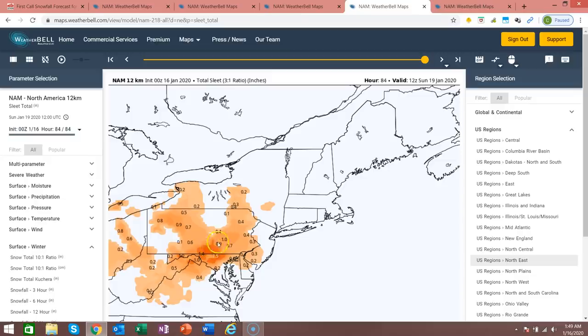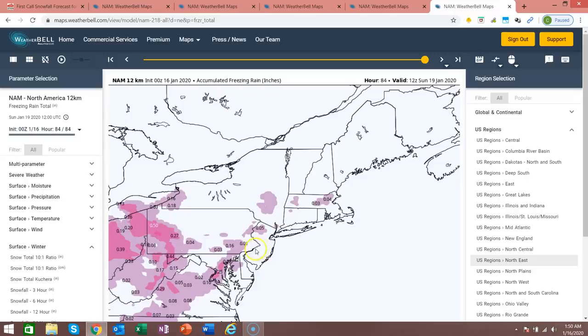Now, it's not freezing rain, so it's a little bit easier to drive in, but it will definitely cause slick conditions Saturday afternoon. And then again, some sleet is even possible all the way up through northeast PA. I don't necessarily agree with it, but verbatim according to this model, it does extend all the way into northeast PA, as well as southeast PA. But again, South Central PA and northern Maryland stand the best chance to see a longer duration period of sleet going into Saturday.